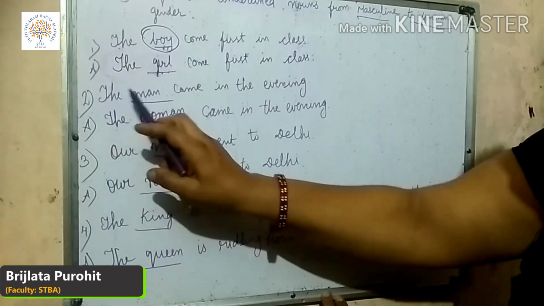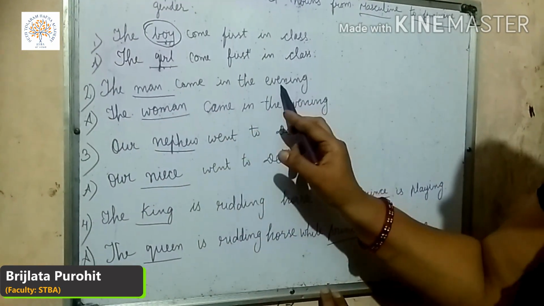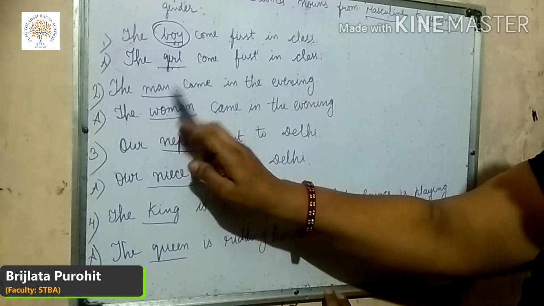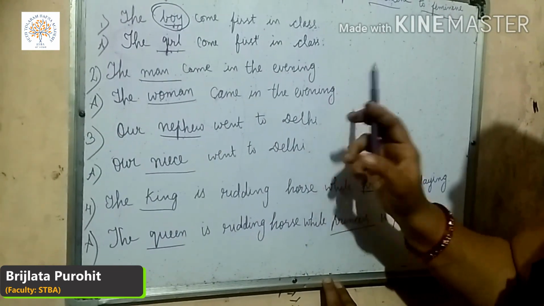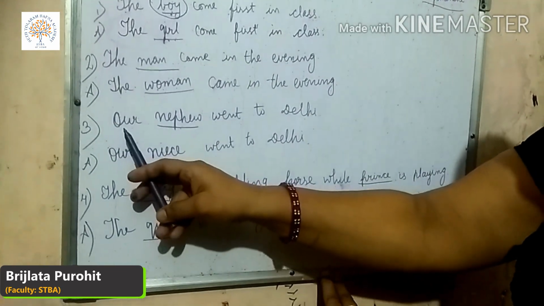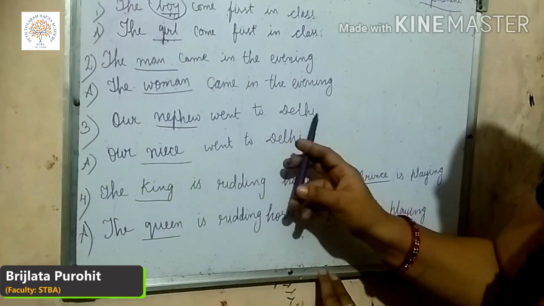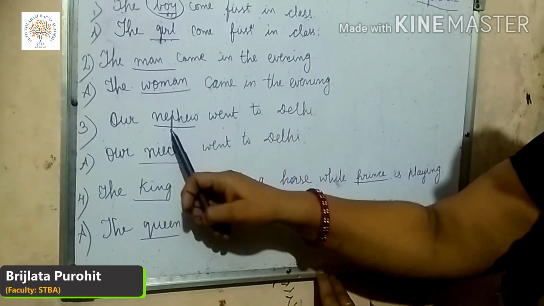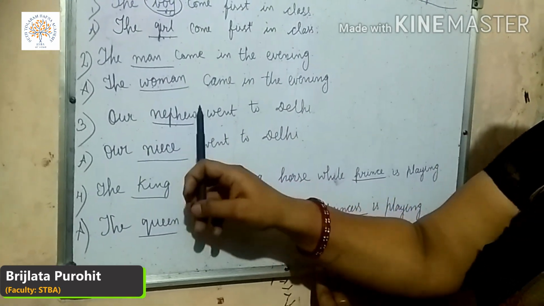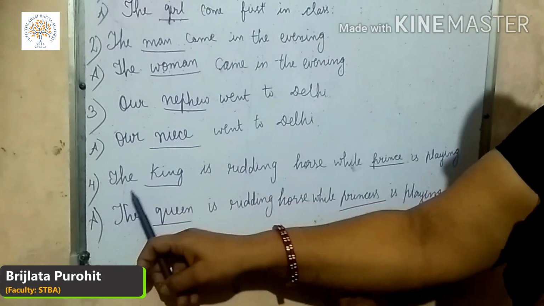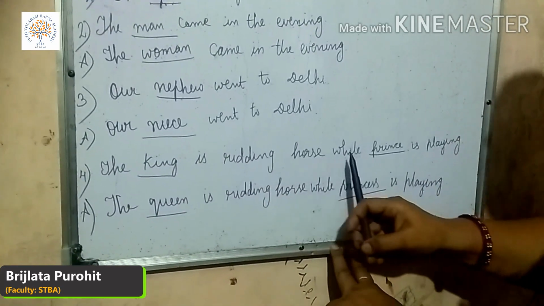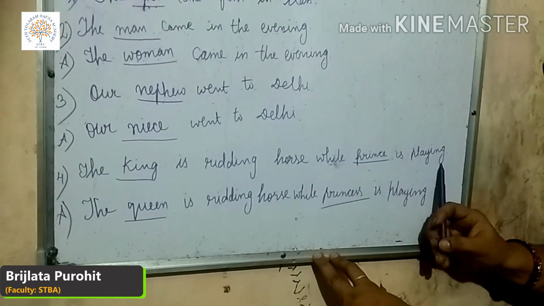Second one, the man came in the evening. So what is the feminine of man? Woman. The woman came in the evening. Third, our nephew went to Delhi. So what is the feminine of nephew? It's niece. Okay. The king is riding horse while prince is playing.